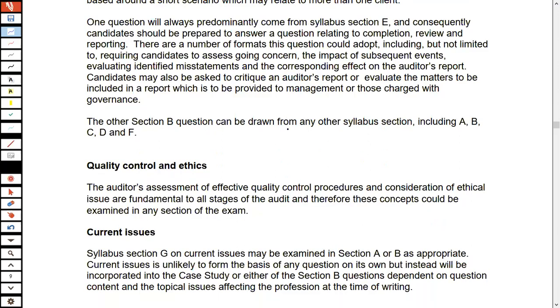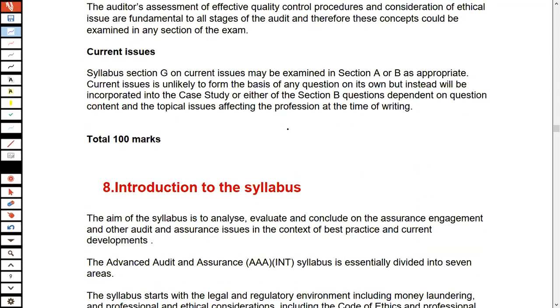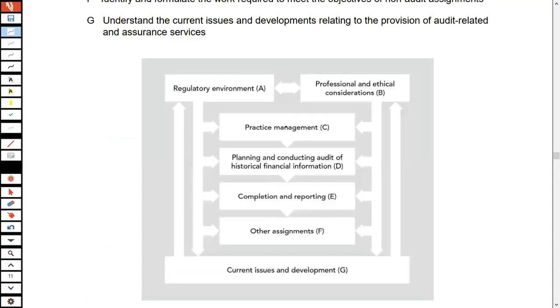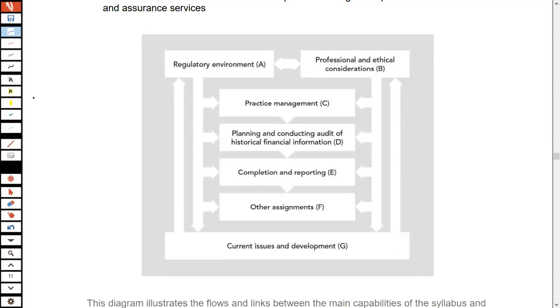What are the key areas of the paper? We're going to talk about that. Let me take you through the different parts of the syllabus that are actually examined.